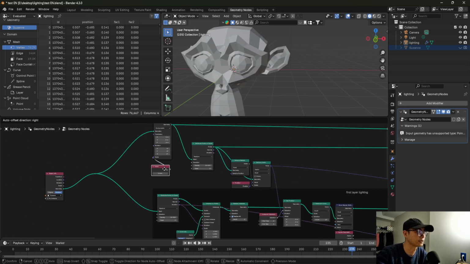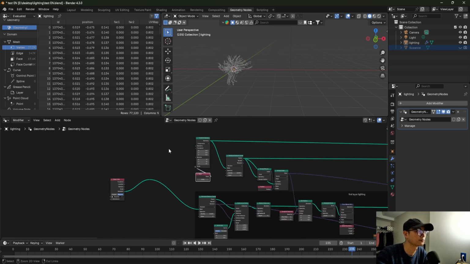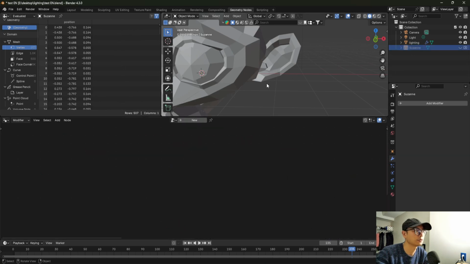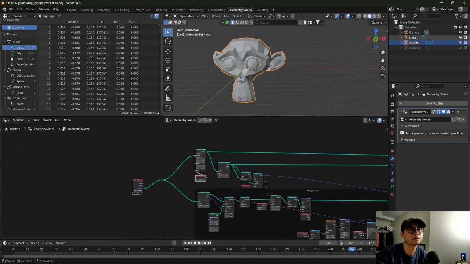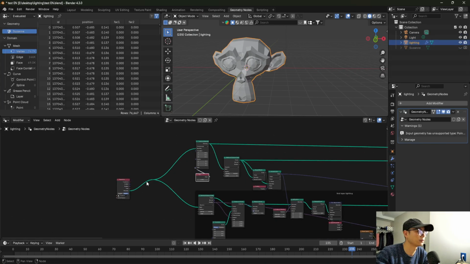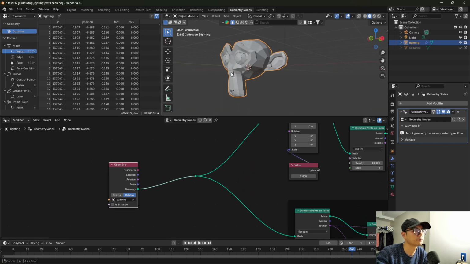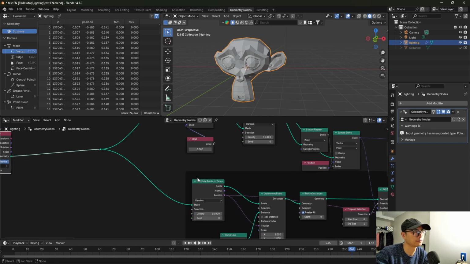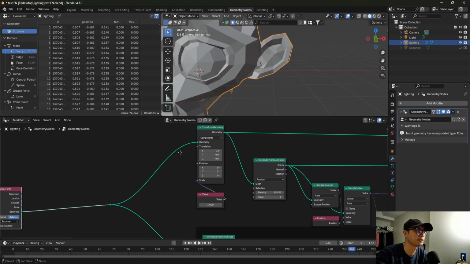So that's not correct. I think I need to apply or transform. Yeah, the lighting is inside.